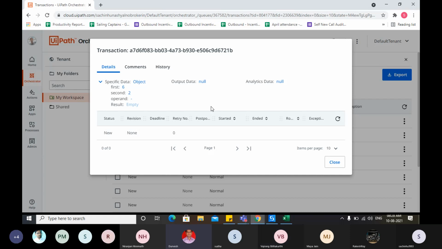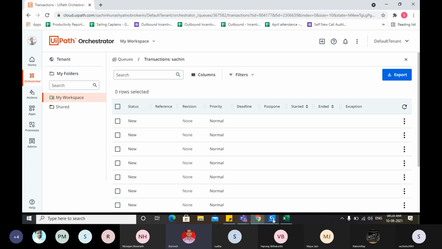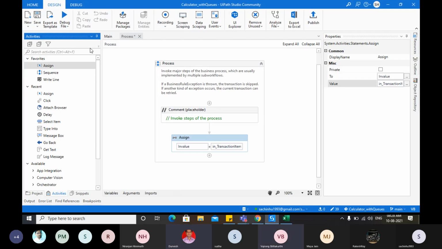Sachin, you can use set transaction activity to set the data in the queue. But if you use set transaction, it should be either successful or failure. That you are already doing in the set transaction status workflow.